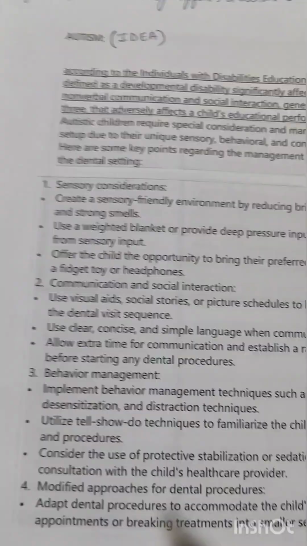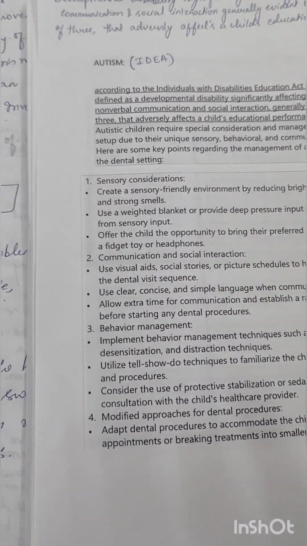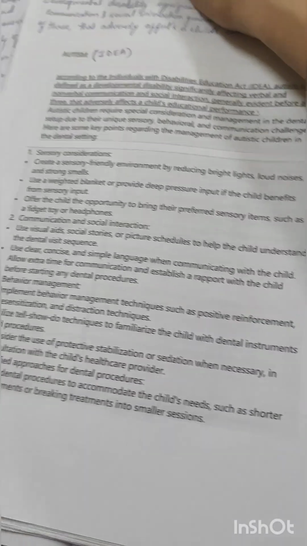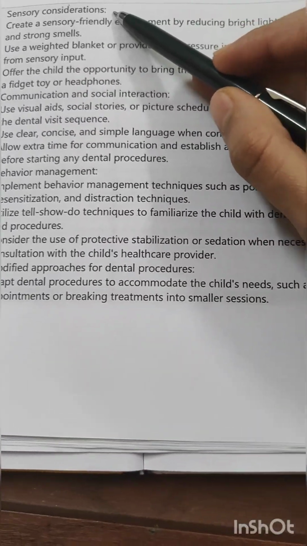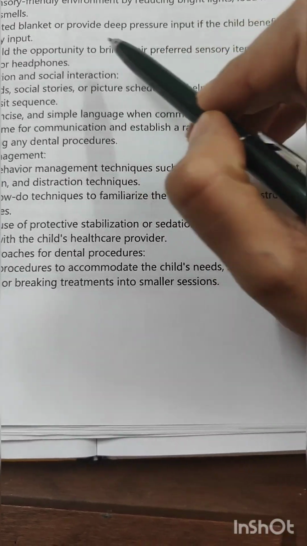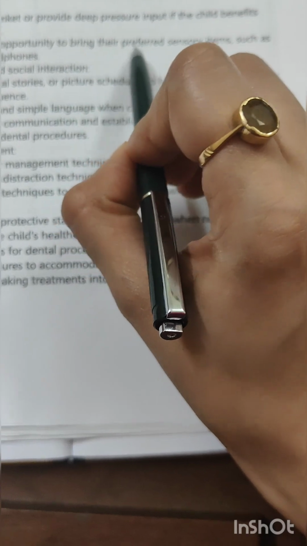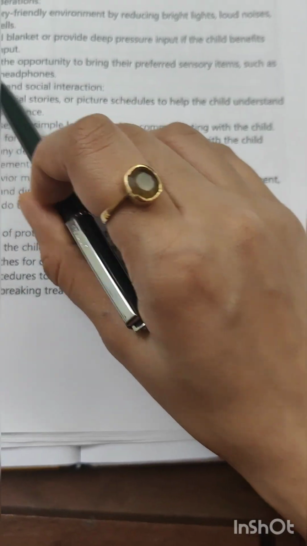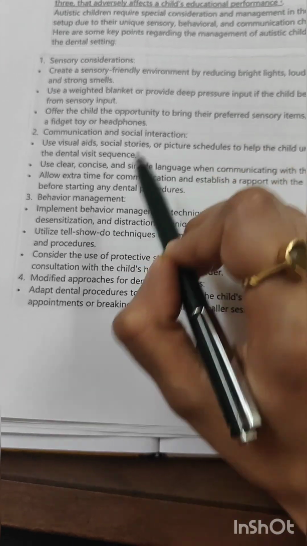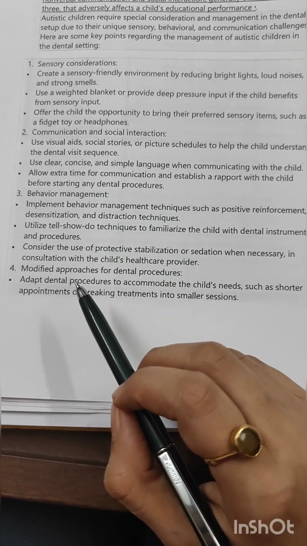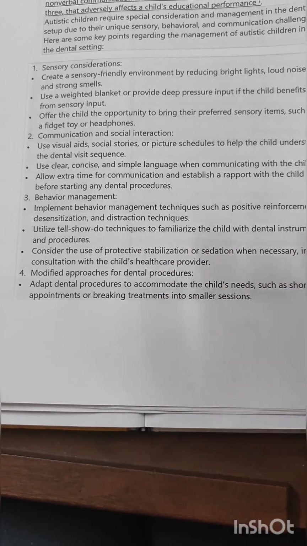So, sensory considerations. This is just a summary for management of autism spectrum disorder. Sensory considerations: sensory friendly environment, give deep pressure input, and give the opportunity to bring their preferred sensory items such as a fidget toy or headphones. Communication and social interactions, behavioral management using desensitization technique, distraction techniques, tell-show-do techniques, modify approaches.